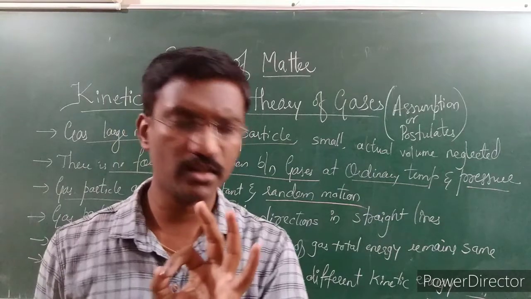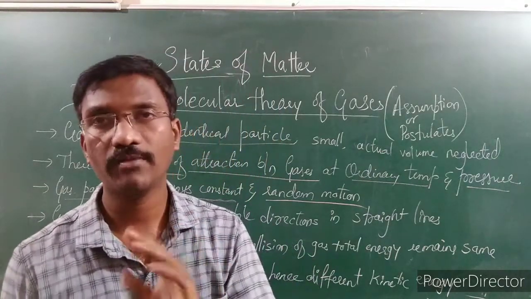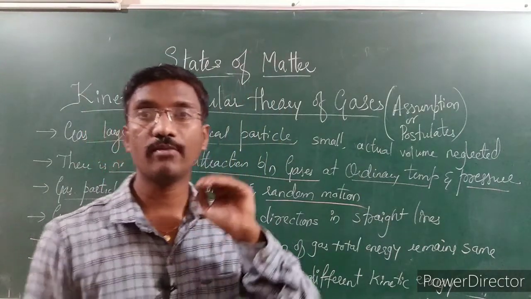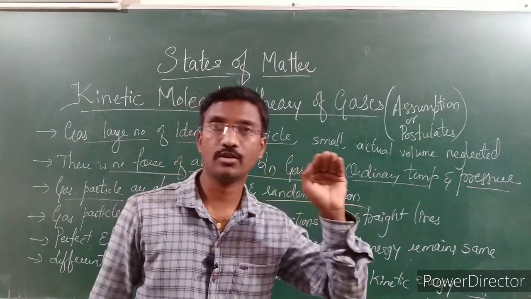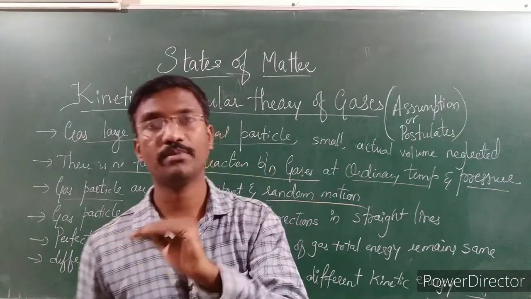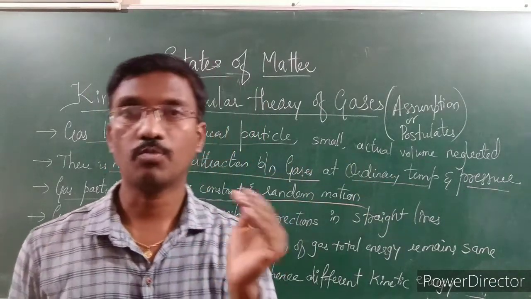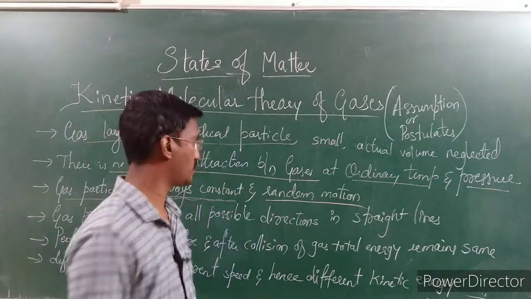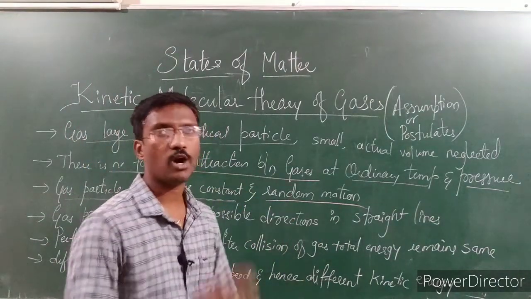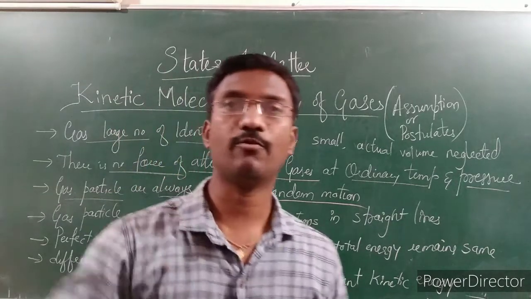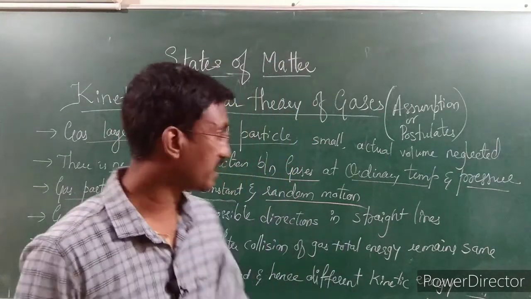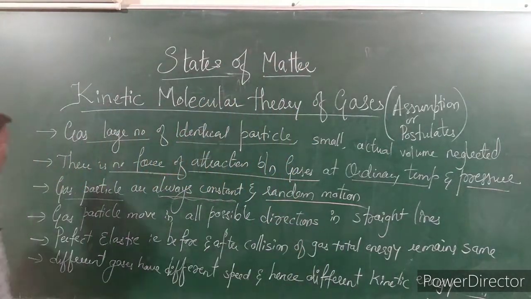Random means they do not have any particular path. They are not going to the north, not going up or down, not going east or west. There are no conditions, but they will move randomly, however the force is applied. On that basis the gases are moving. This is the third one.